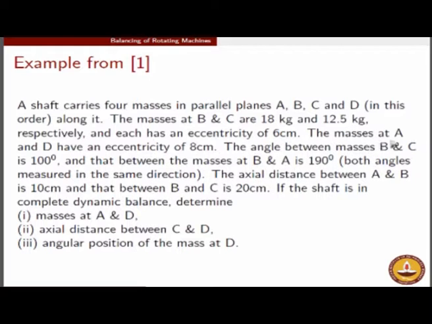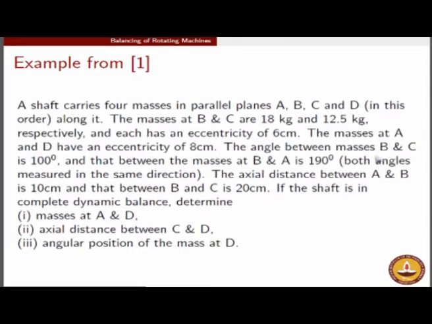And it is decided that you need to add masses in the planes A and D at an eccentricity this time of 8 centimeter, such that after the addition of these masses at A and D, the entire system is balanced.